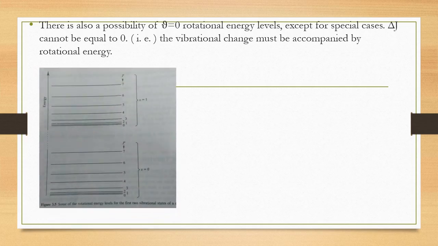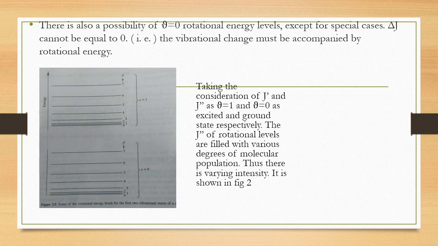So this is a figure that we discussed in the earlier slide. v equal to 0 is the ground state, and v equal to 1. From here, the vibrational transition goes from this state to the other energy state. We have v equal to 0, the ground state, accompanied by many rotational energy levels. In the same way, for v equal to 1 and 2, we have many rotational energy states. That affirms the statement that the vibrational change must be accompanied by the rotational energy.